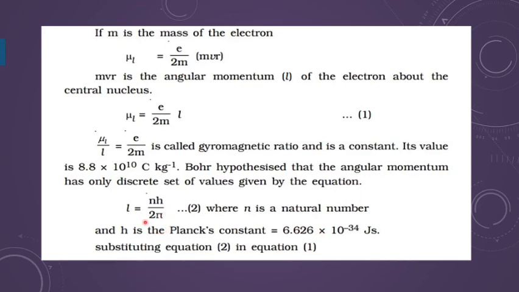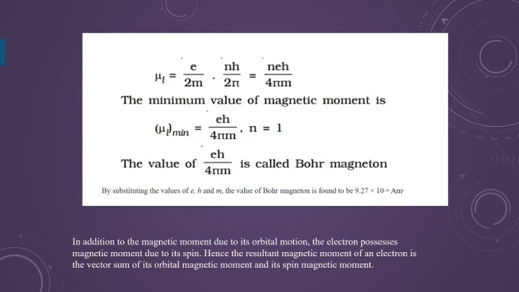So if you put this value of angular momentum in this formula, then you can write the orbital magnetic moment another way: mu L comes out to be n e h upon 4 pi m. So you can write it as e h upon 4 pi m into n. And the minimum value is 1 only, and this value is termed as the Bohr magneton.